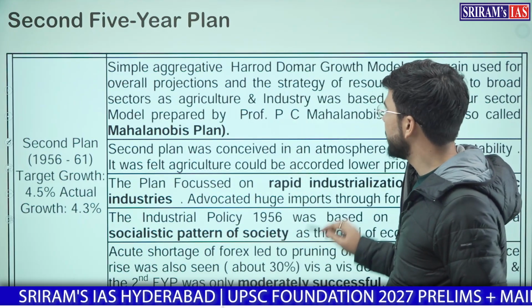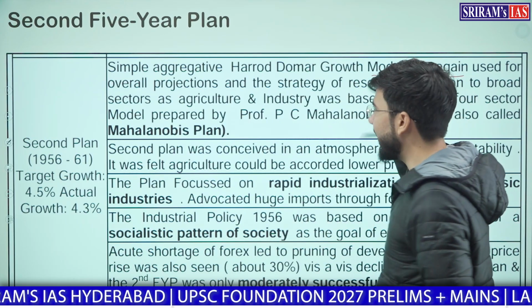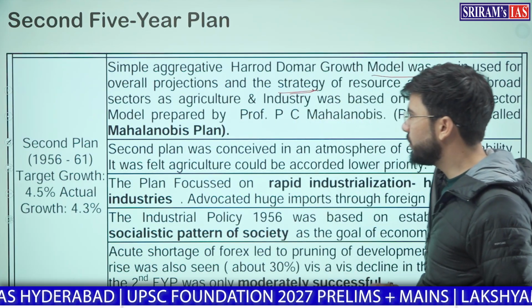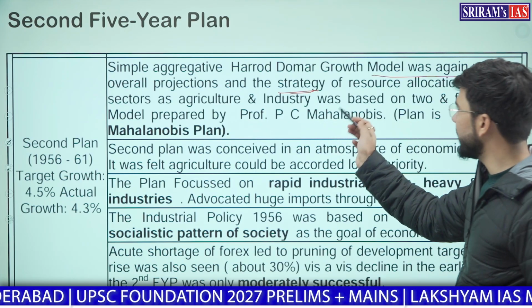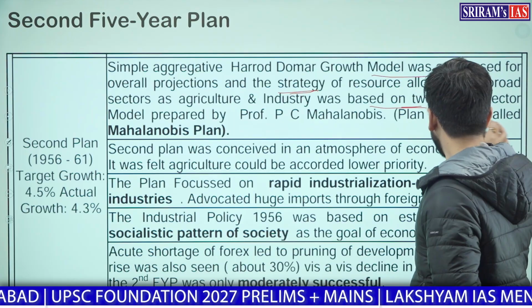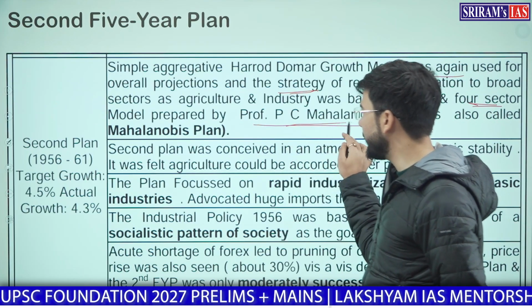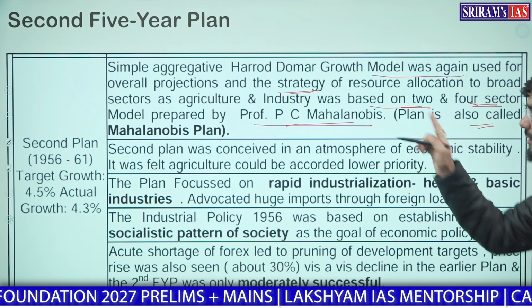First, remember, the simple aggregate Harrod-Domar growth model was again used for overall progression, projections and strategy of the plan. However, the broader sectors for agriculture and industry were based on a 2 and 4 sector model. This 2 and 4 sector model was developed by P.C. Mahalanobis, and that is why this plan is also known as the Mahalanobis plan.